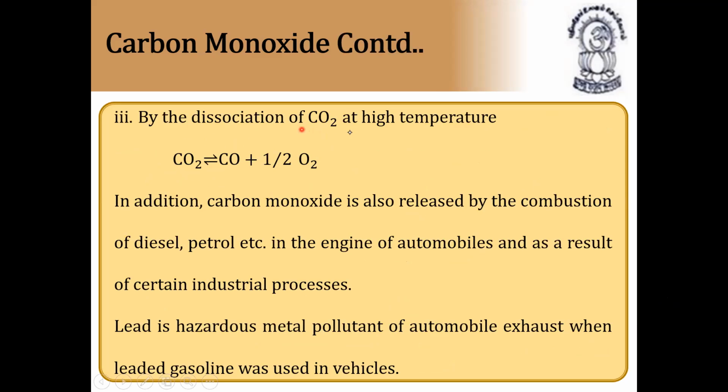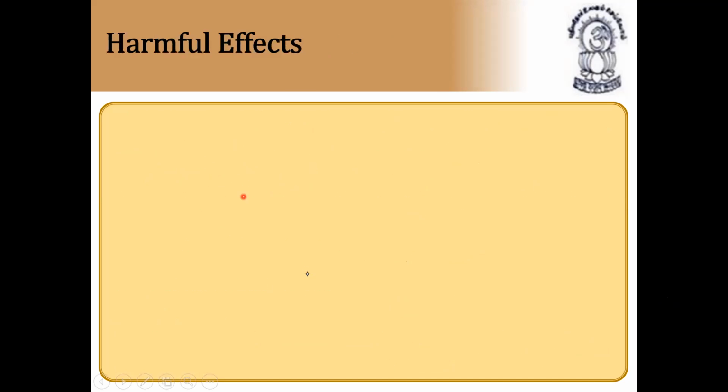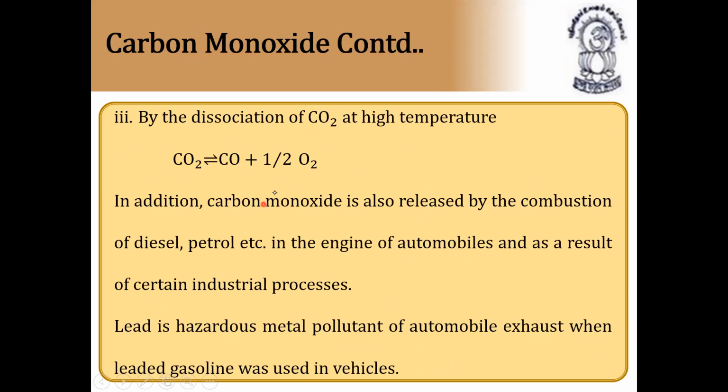Next, by the dissociation of carbon dioxide at high temperature. In the atmosphere, we know carbon dioxide is present to a small extent, but due to global warming, this carbon dioxide changes into carbon monoxide along with oxygen gas. Again, this is released in the atmosphere. In addition, carbon monoxide is also released by the combustion of fuels, diesel, petrol, etc., in the engines of automobiles, and as a result of certain industrial processes.